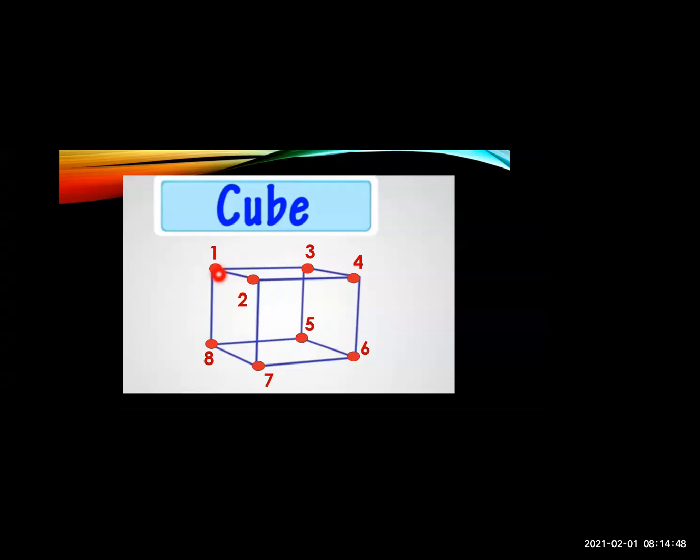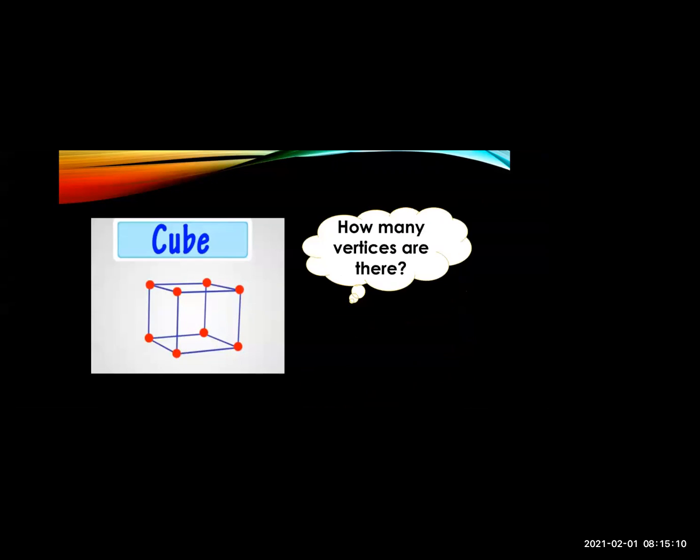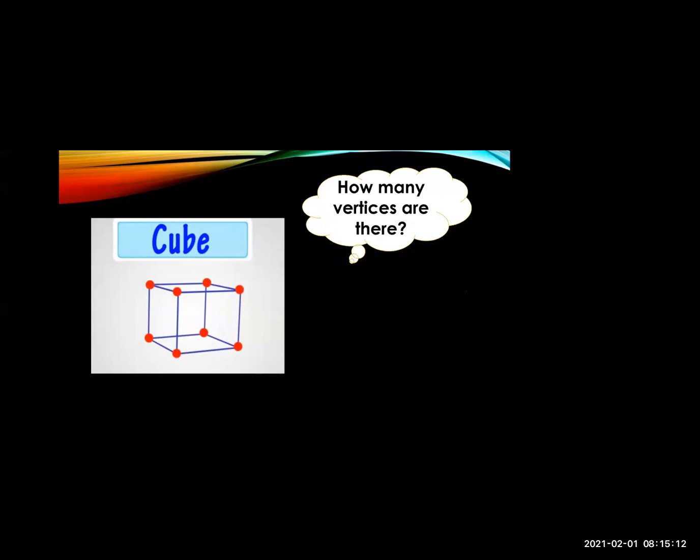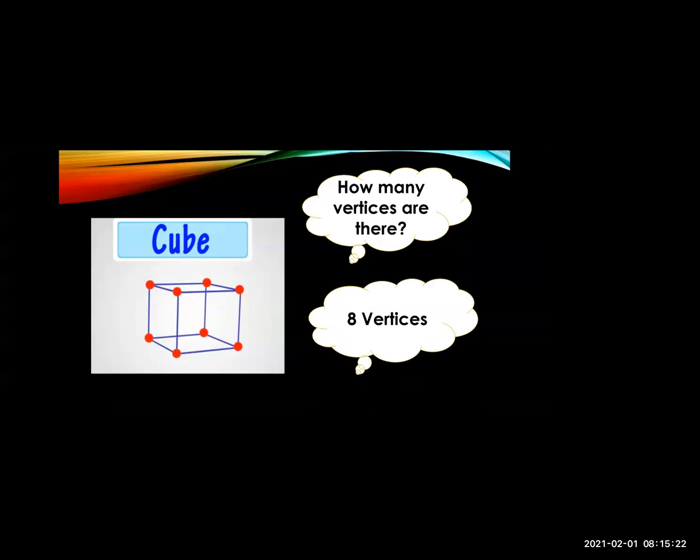See, this and this edge are meeting over here, so this is one vertex. Then this is second, third, fourth, fifth, sixth, seventh, eighth. So total how many vertices does a cube have? There are 8 vertices. They all are meeting at these points. So students, how many vertices are there in a cube? The vertices in a cube are 8.